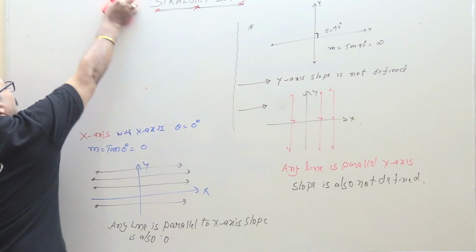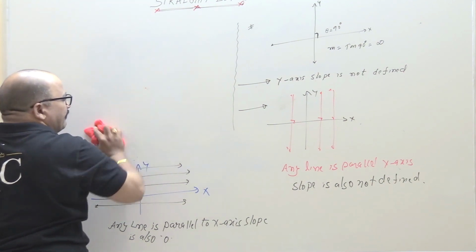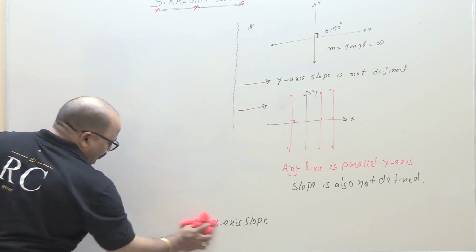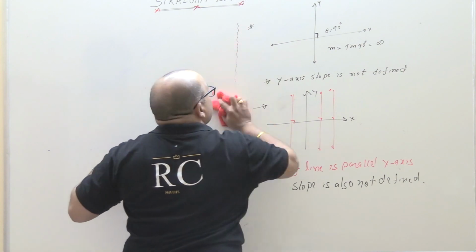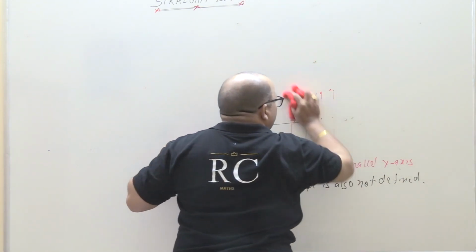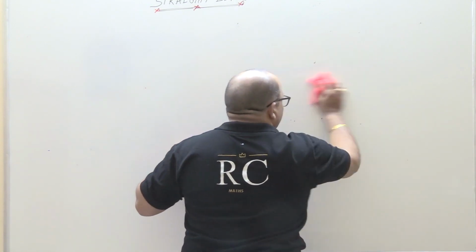Now the most important topic, one subtopic: angle between two non-vertical lines. Angle between two non-vertical lines, students. Important.